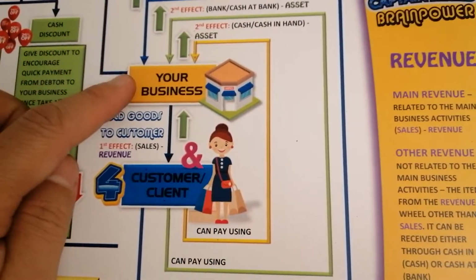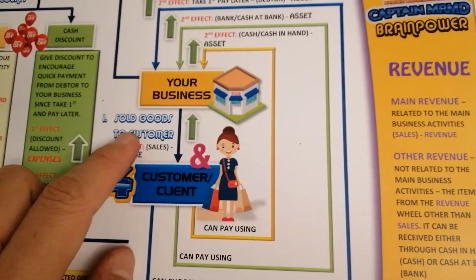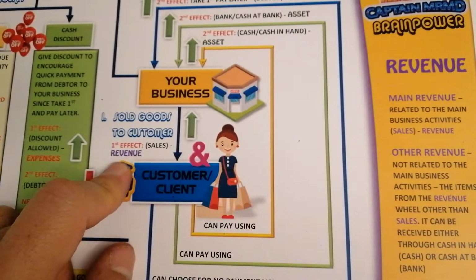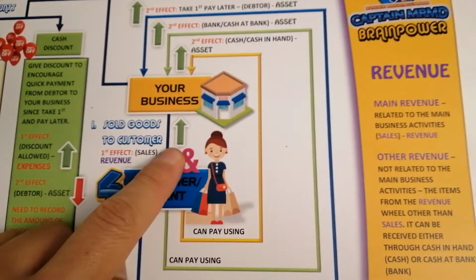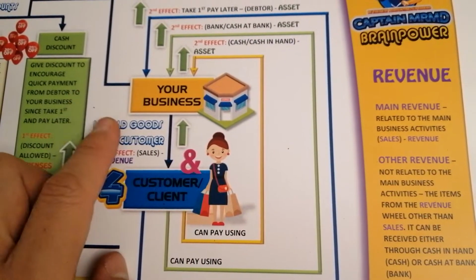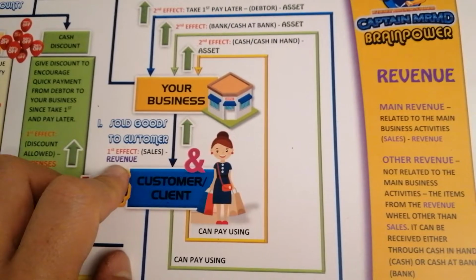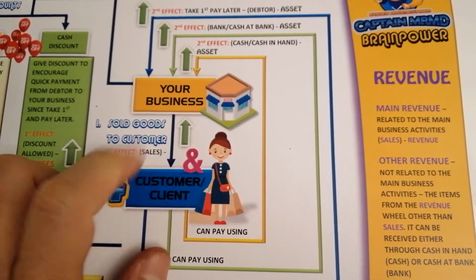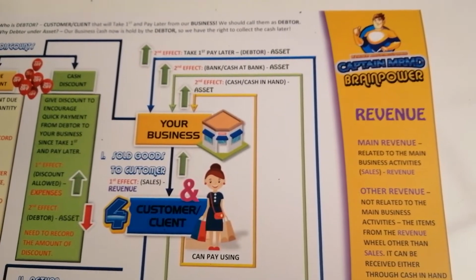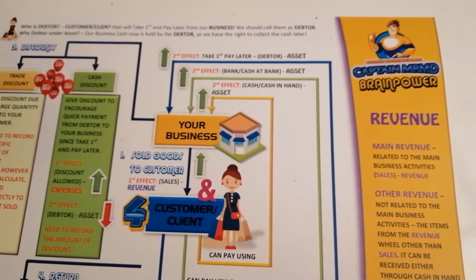So when business sold goods to customer, the effect is sales and category is revenue and effect is increase. So the more sales that the business made means revenue of the business also will increase. And normally sales akan berlaku for a few times, not only once.